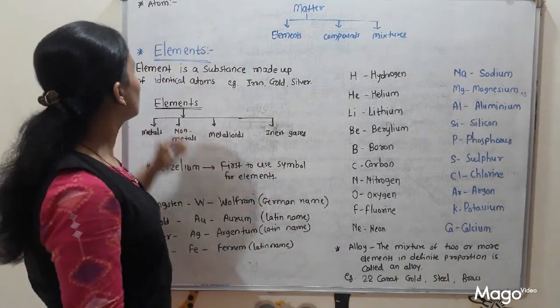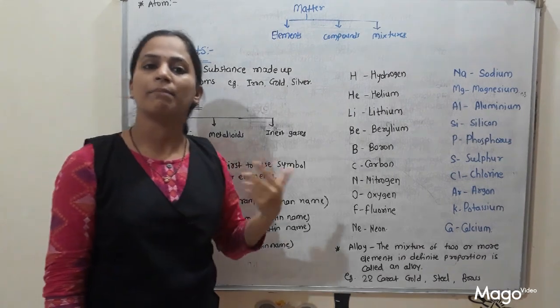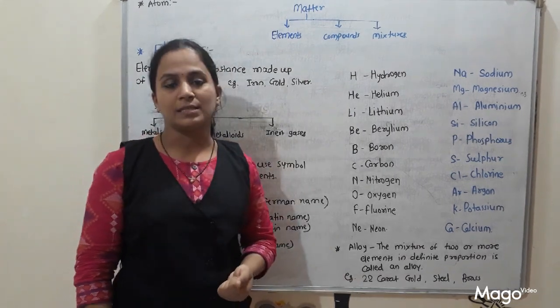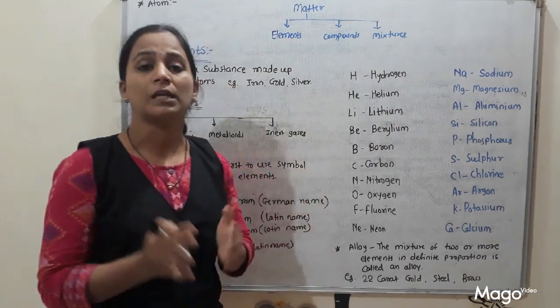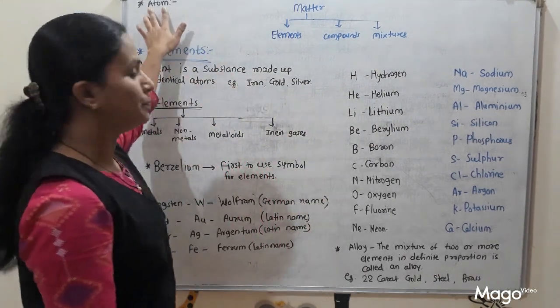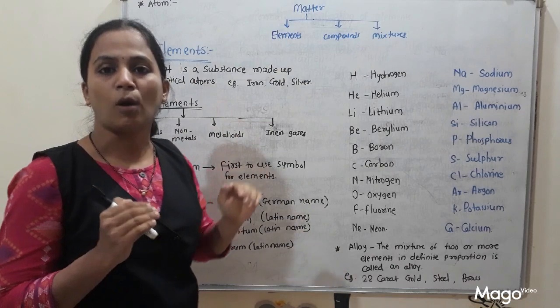And what are the components of an atom? That also we have discussed in my previous video lecture. Yes, protons, electrons and neutrons. These are the subparticles of an atom. These are called subatomic particles.